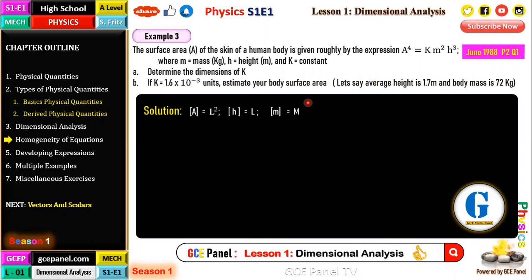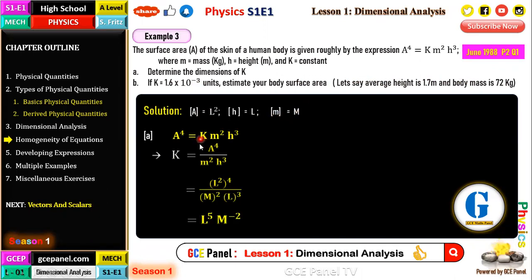So here, the solution. The dimensions of A is L squared, of H is L, of m is M. To find the units of k, we just make k the subject of the formula and simplify. So k will be equal to A to the power 4 over m squared h cubed. The dimensions of A are L squared, so L squared to the power 4, all that over M squared. The dimensions of H are L, so L to the power 3. When you simplify, you get the dimensions. If you give the dimensions of k, not the units, the dimensions of k are L to the power 5, M to the power negative 2. L to the power 2 times 4 is L to the power 8. L to the power 8 divided by L to the power 3 is L to the power 5. And here we just have 1 over M to the power 2.